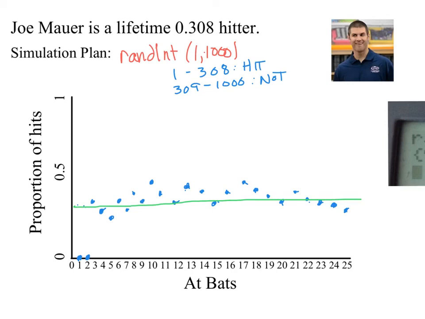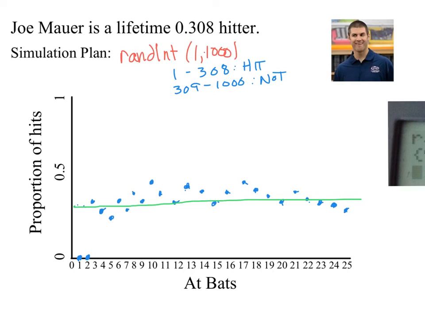So what I wanted you to see here is that there's not really such a thing as the hot hand, or someone's due for a hit. When you do a simulation, what probability says is, in the long run, this is the chance, or the proportion of times that this person will, in this case, get a hit. We've set this simulation up so that 0.308 is the proportion of times a hit will happen. So yeah, you may start off with some times where he didn't get a hit, and then he gets a bunch of hits and it goes up, and then it just kind of goes down. If you want to use the language of calculus, it's really a limit. What happens in the long term?